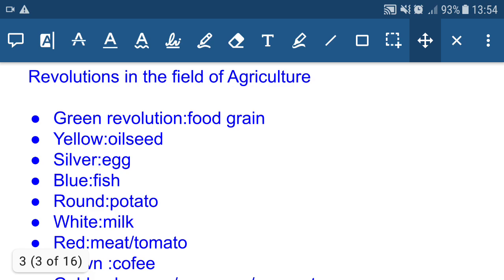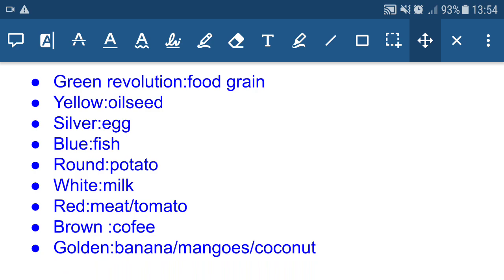Revolutions in the field of agriculture. Green revolution to increase the food grain production. Yellow revolution for oil seed production. Silver revolution for egg production. Blue revolution for fish production. Round revolution for potato production. White revolution for milk production, red revolution for meat and tomato, brown revolution for coffee, golden revolution for banana, mangoes and coconut.